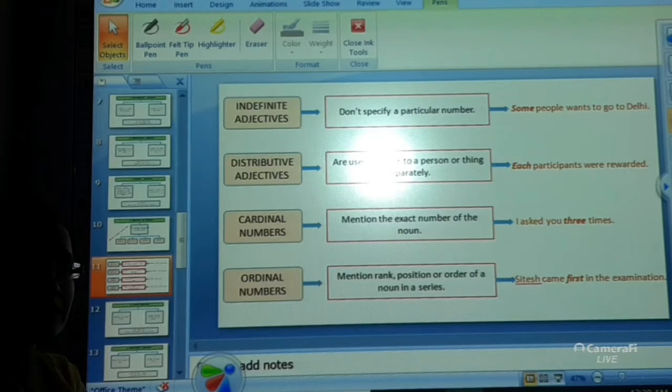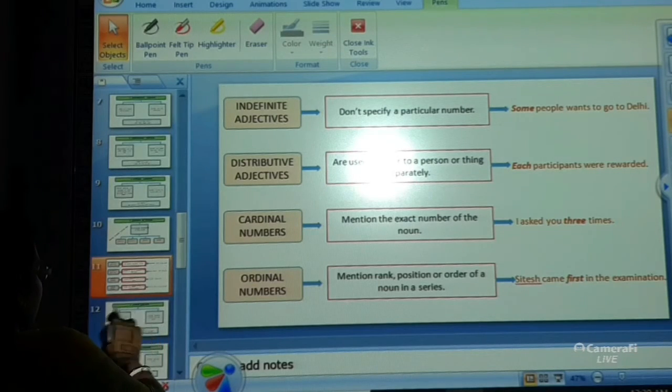That is, what is Kshitij's rank in the exam? He got first in the exam. He stood first in the exam. Whenever you are showing any kind of rank or position of a noun in a series or in a sentence, the words which are used are called the ordinal numbers.